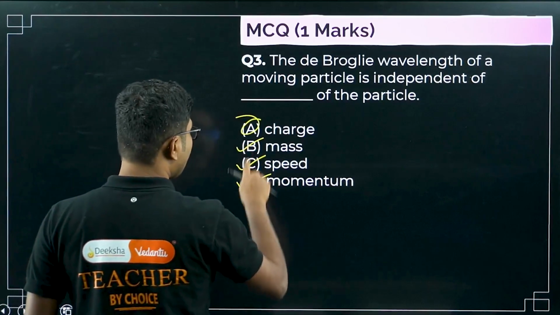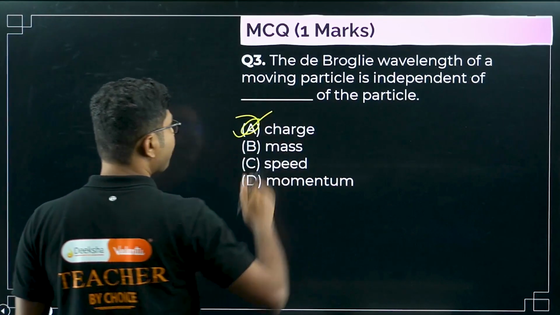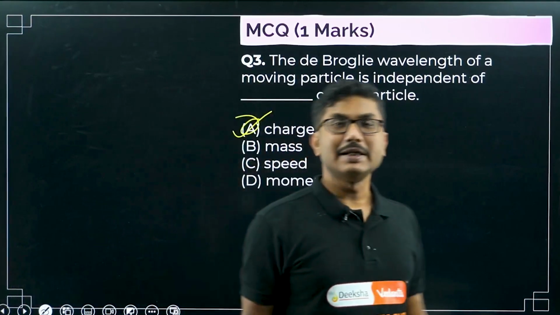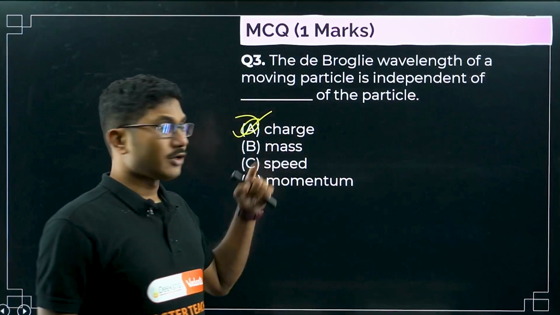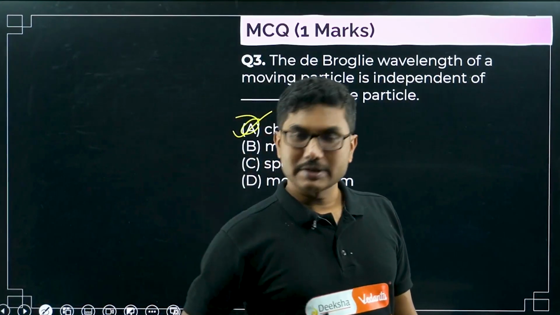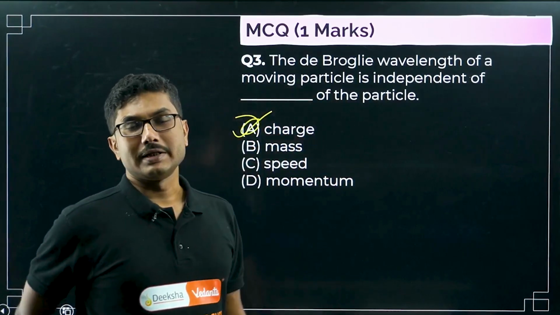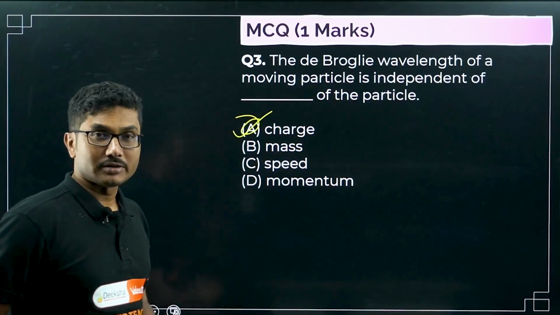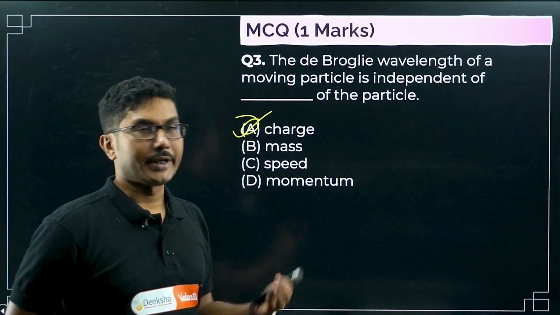If you remember the de Broglie wavelength formula, it depends on momentum, and momentum is the multiplication of mass into speed. So it depends on mass, it depends on speed, it definitely depends on momentum. So you can say it is independent of charge. It only depends on mass and speed, basically momentum.